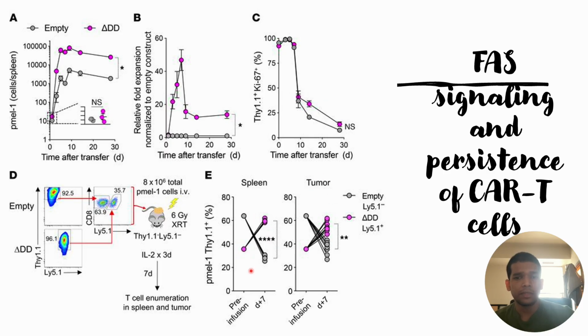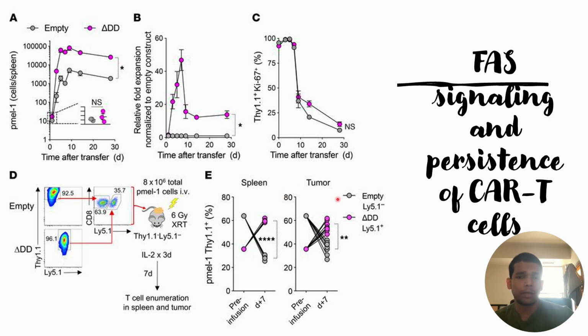What they are able to see is that the PMEL cells with wild type FAS signaling go down after 7 days of the transfusion in the spleen, and also in the tumors the amount of PMEL cells with FAS signaling present as a wild type in the intracellular domain goes down. Comparatively, for the PMEL cells with the intracellular FAS domain knocked down, the amount goes up, both in the spleen and in the tumors.